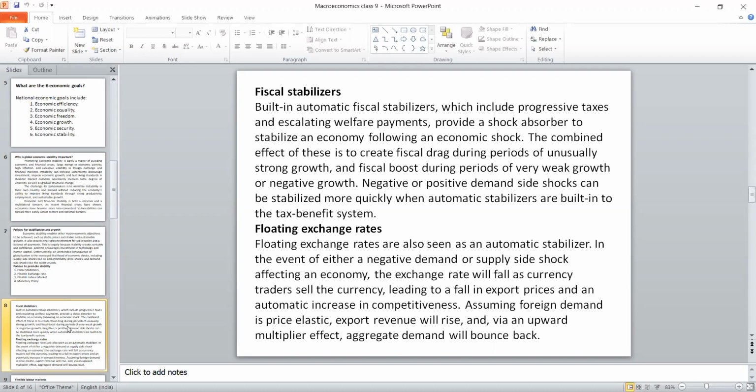The next best stabilizer is the floating exchange rate. The exchange rate is divided into two. One is called the fixed exchange rate, another one is the flexible exchange rate.